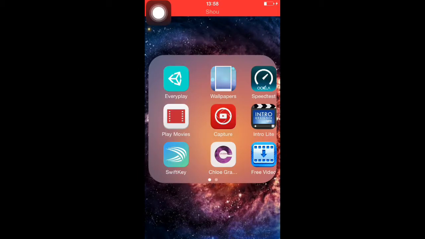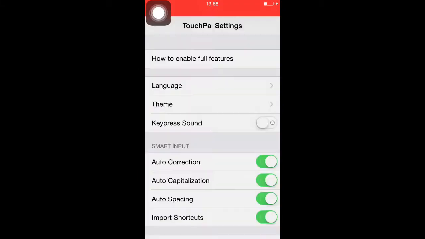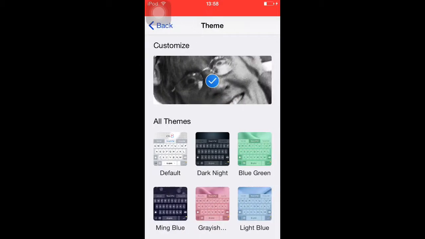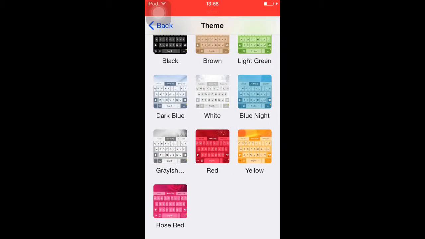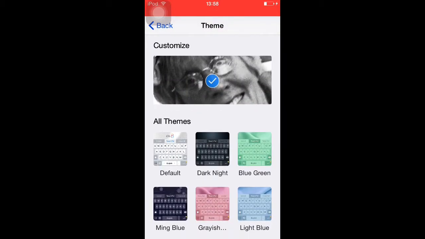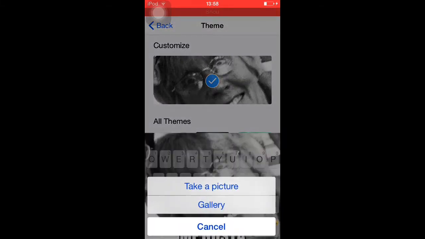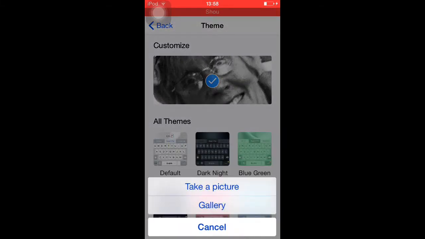Install a keyboard called TouchPal. With this keyboard, it allows you to change the theme of it. Don't ask why I've got that as my photo, but you can change the theme or you can customise it with your own stuff. So let me just take a picture of something random. You can also choose from your gallery.